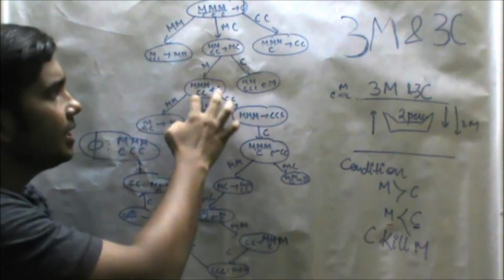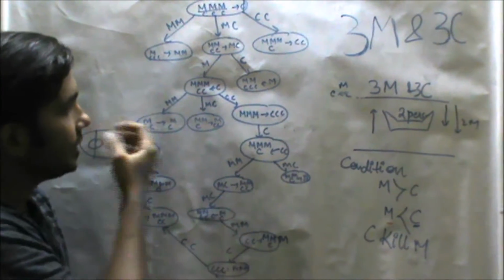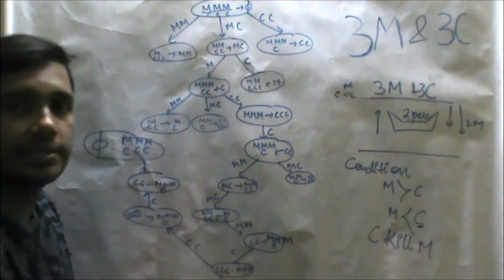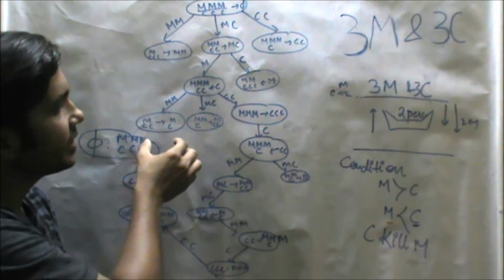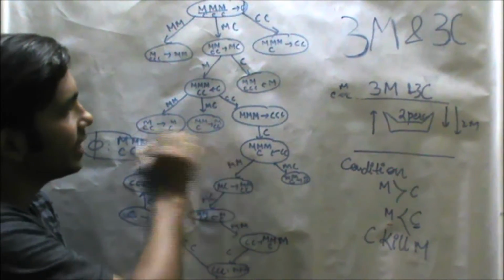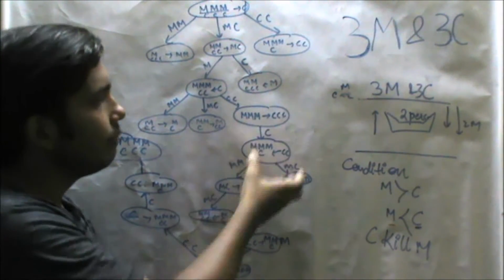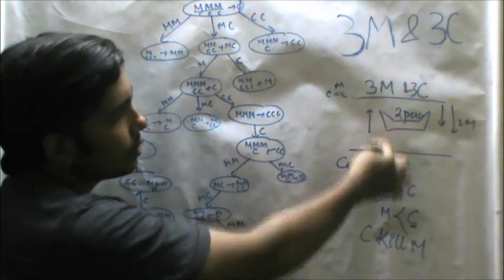And if we come to a situation where a missionary goes back, then there will be 3 missionaries and 2 cannibals, and they will be safe here. So again there will be 3 options: either 2 missionaries go, or 1 missionary and 1 cannibal go, or 2 cannibals go. So we will move in a forward direction and 2 cannibals will cross the river.